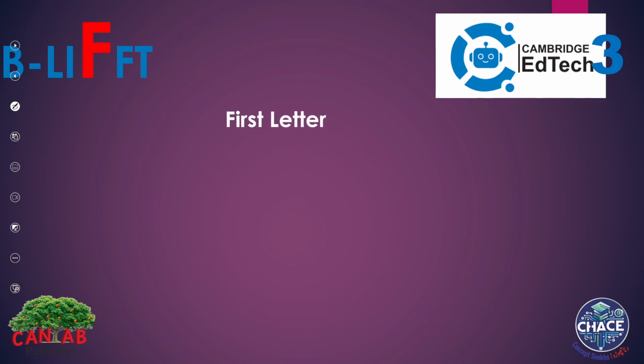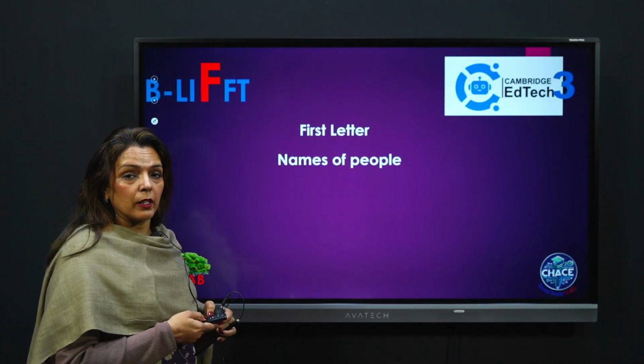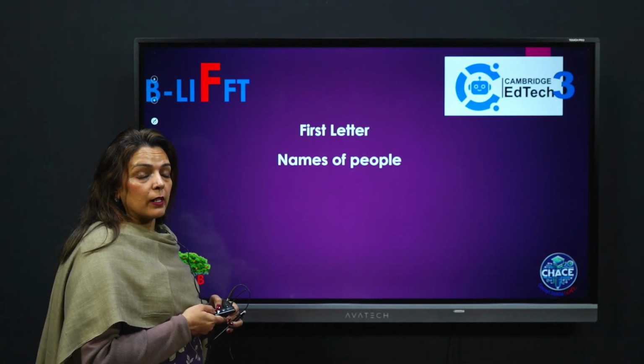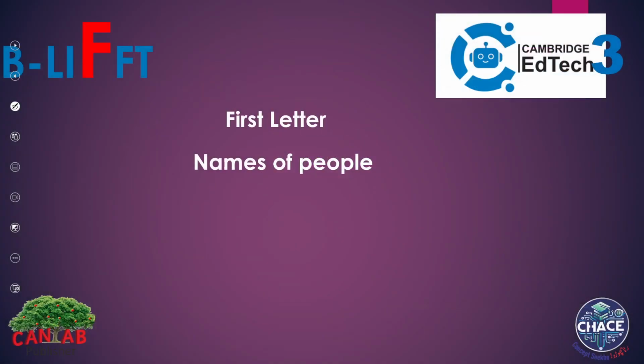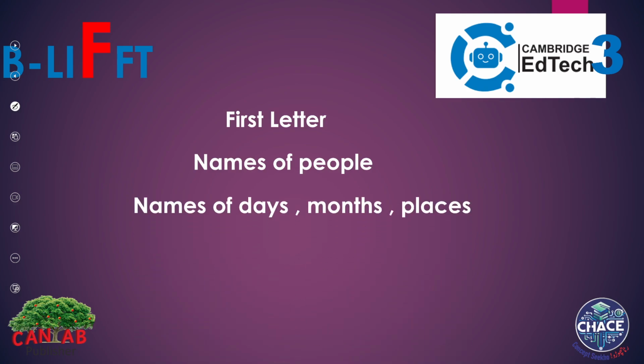They want us to capitalize the first letter of the names of the people. And we already know that we learned in the previous B-LIFT, we write Sami with a capital S. We wrote Monday with the capital M, Qaid-e-Azam with the capital Q. So whenever you have to write the name, you have to write it with a capital letter. And the names of the days, months, and places, and the pronoun I.